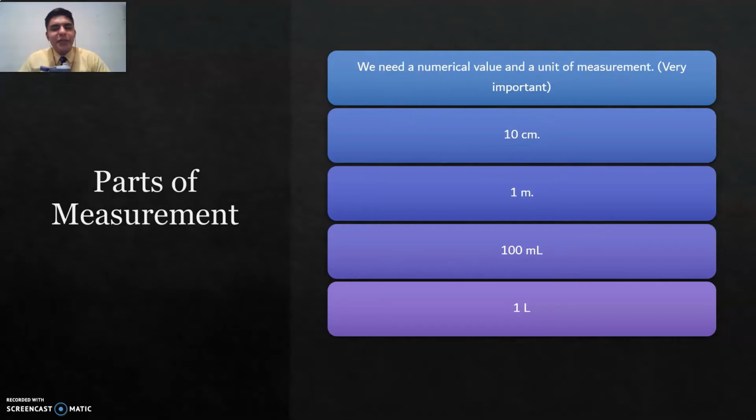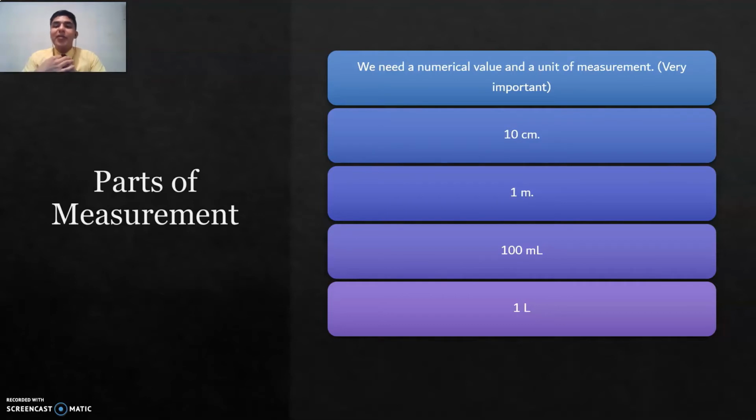Or 4, for example, but they don't really include the unit of measurement. They don't say, well, it's 3 centimeters, 4 centimeters, and that's a huge mistake. We always need a numerical value, just like in the first example we have right there. 10 will be our numerical value, and our unit of measurement will be centimeters.